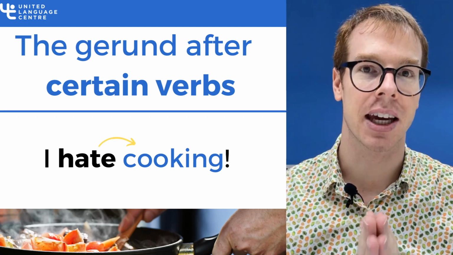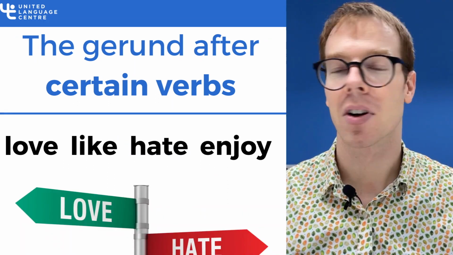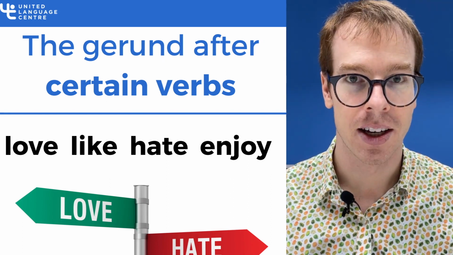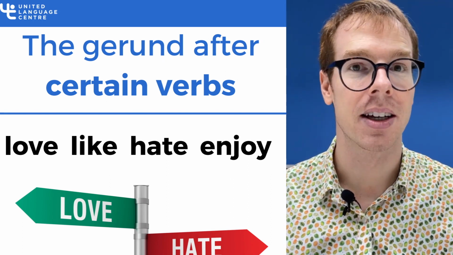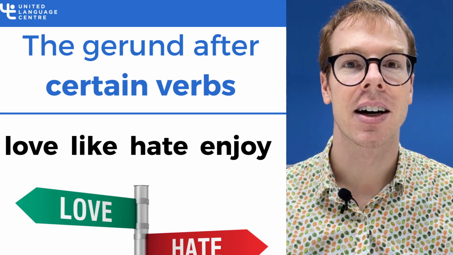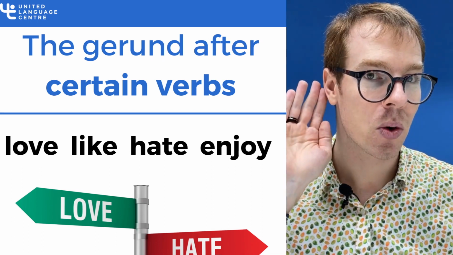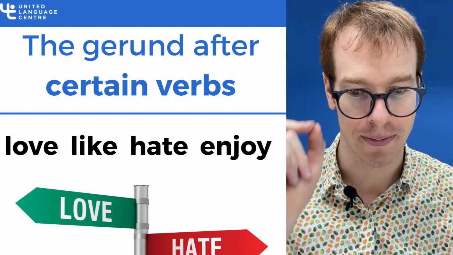I like cooking. All of those are okay. All of these words are okay with our gerund. You can say, what do you enjoy? I enjoy swimming. What do you like? I like listening to music. See? After these words, we can use this ing.